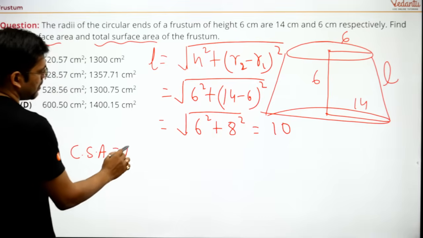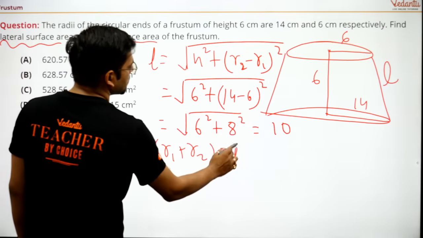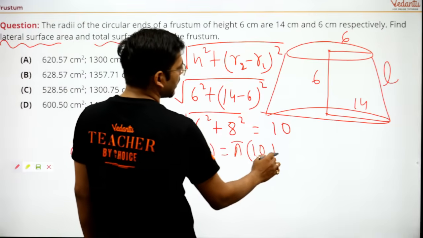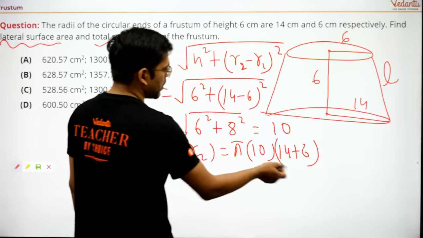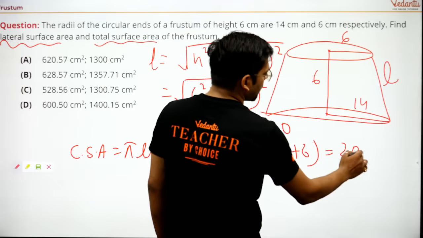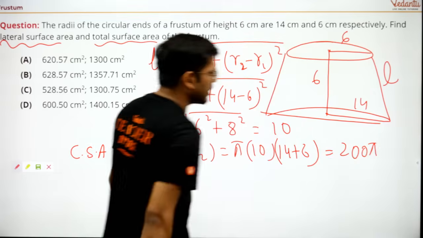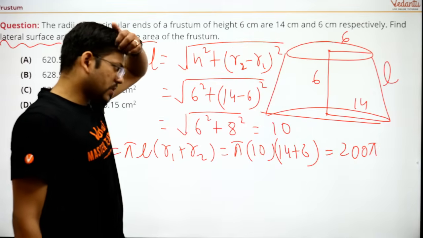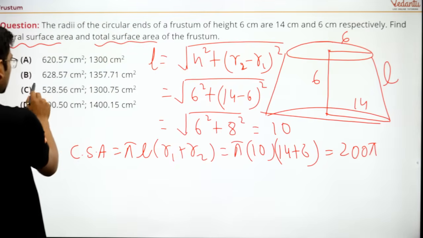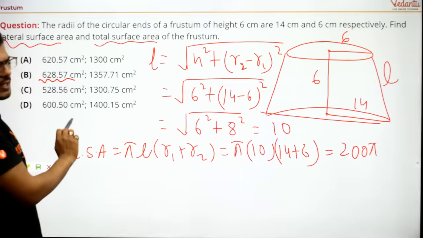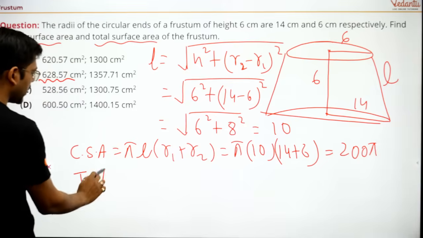Now you need to only put the formula for curved surface area. It is pi into L into (r1 plus r2). So that is pi into L, which is 10, and r1 means 14 plus r2 means 6. So 14 plus 6 is 20, into 10 is 200 pi. So 200 pi, I guess the answer is something around 628. So this is the answer. This is the curved surface area.